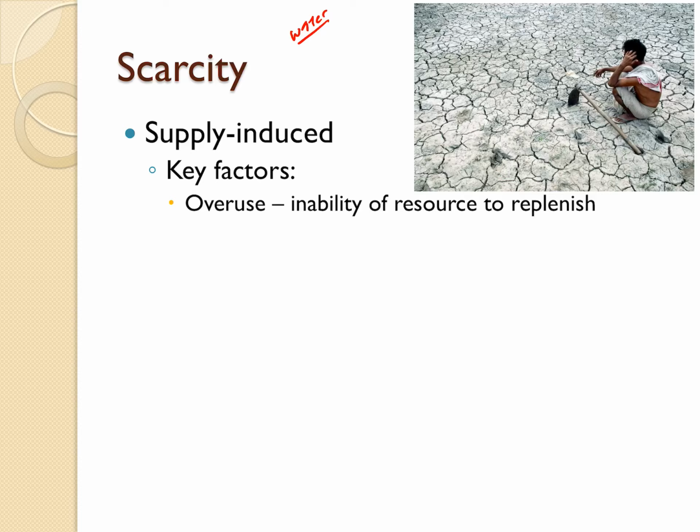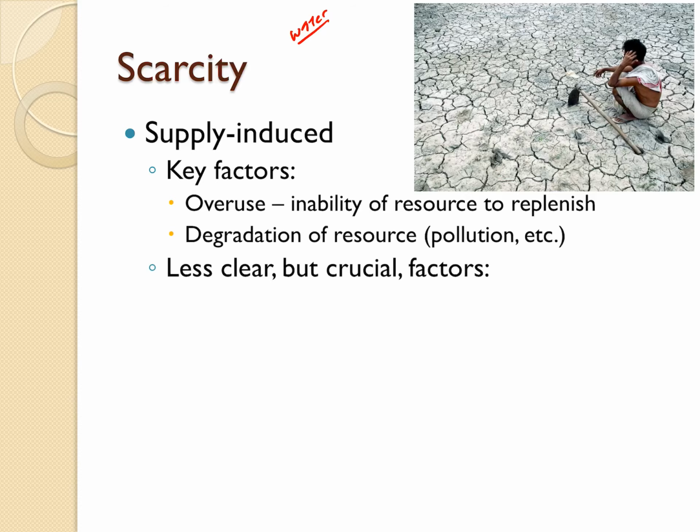Another way you can shrink the pizza is to degrade the resource in some way, like pollution. For example, if our water gets polluted, we can't use it anymore, and so you might as well not even count it anymore. So all these things are ways that the pizza shrinks. Now the less clear but crucial features. We have to be thinking about the broader systems of this whole thing.